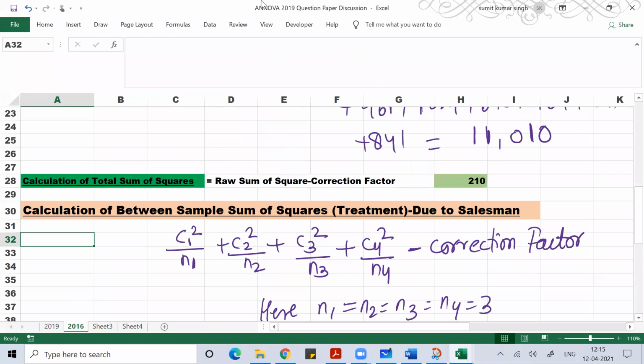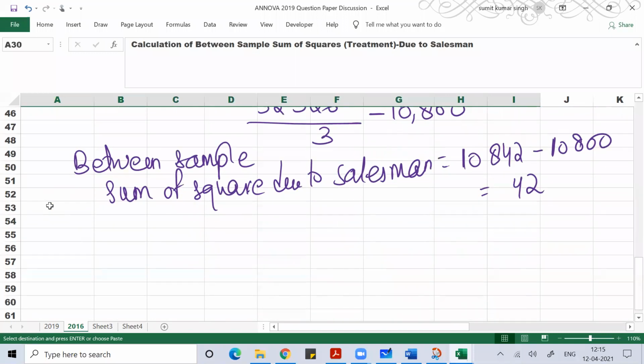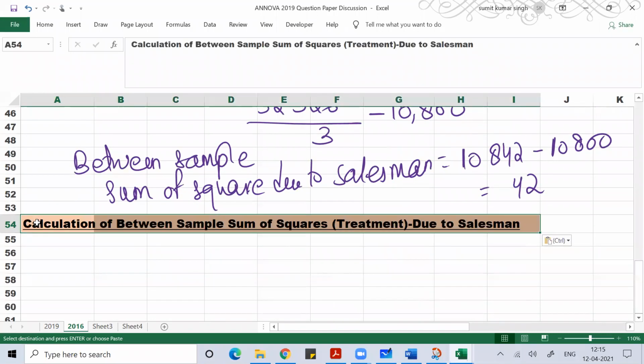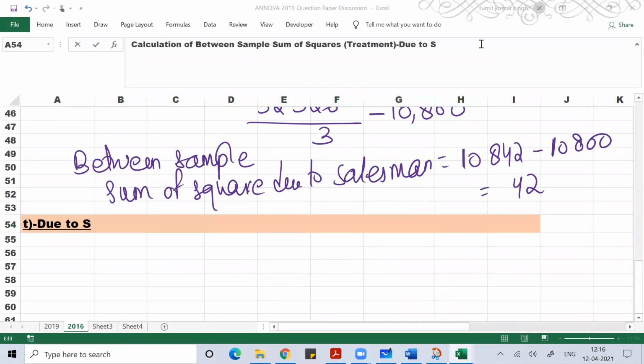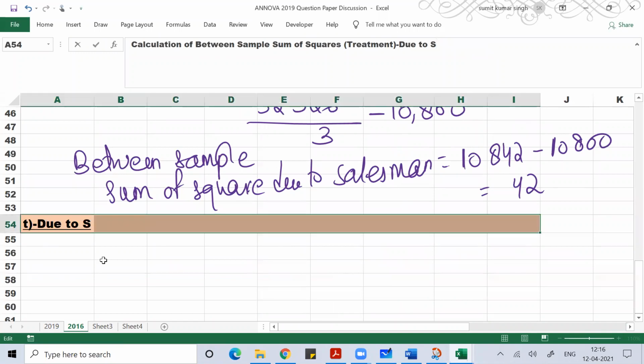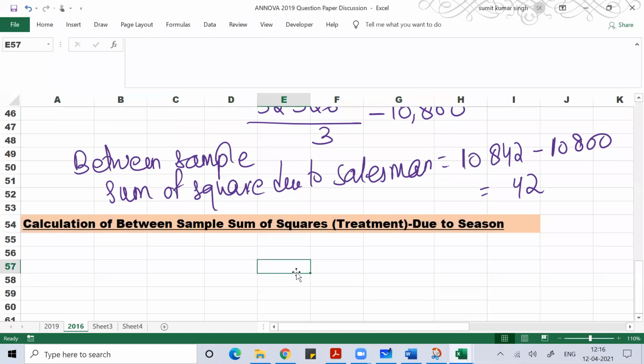Similarly, I'll do season wise. Similarly, I'll do the same thing, between sample sum of square season wise.